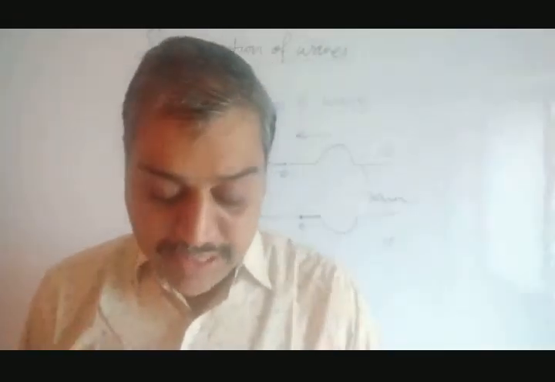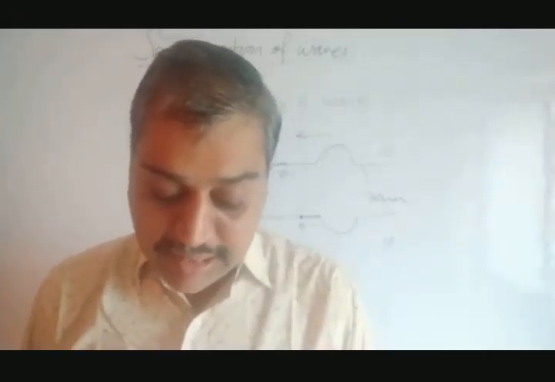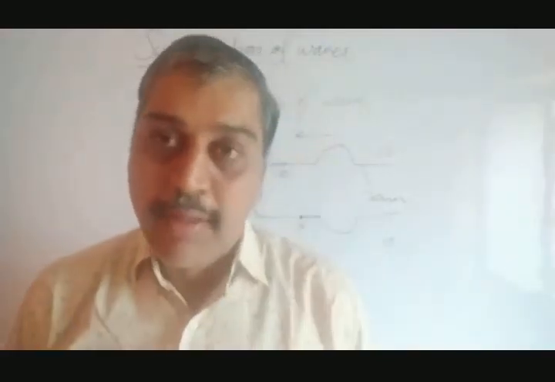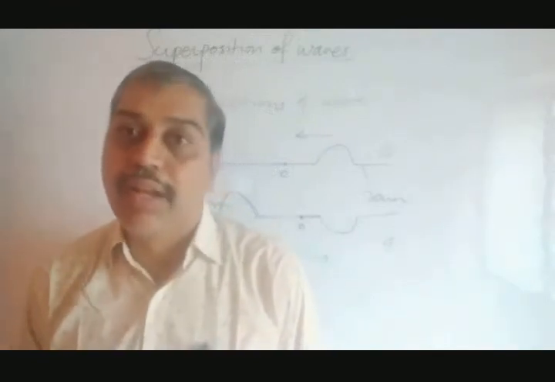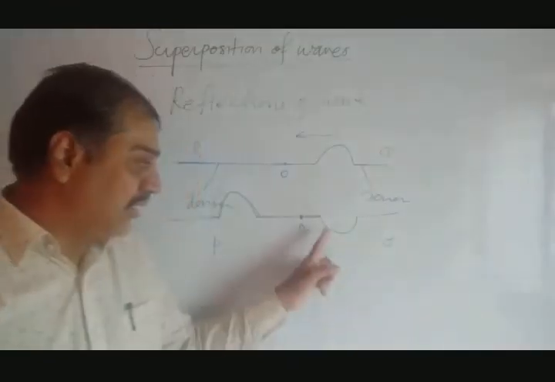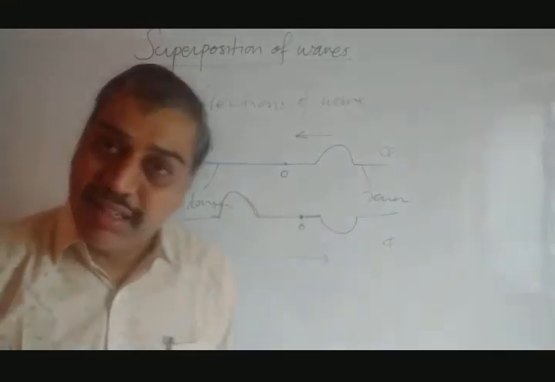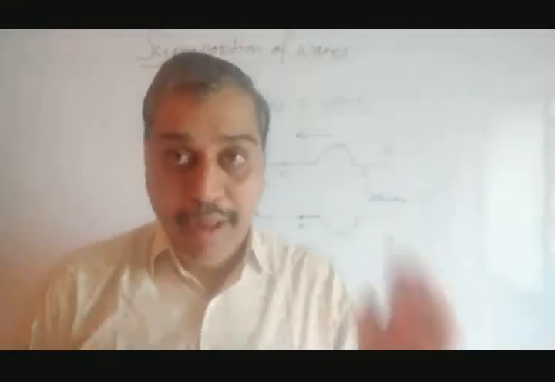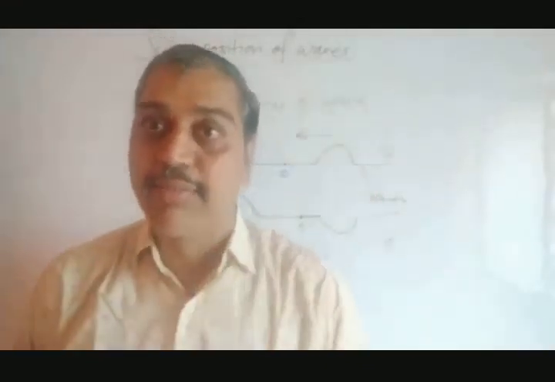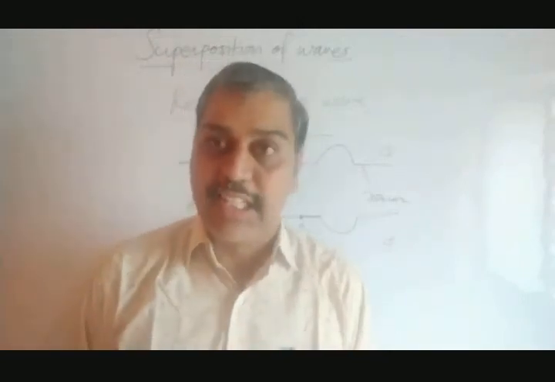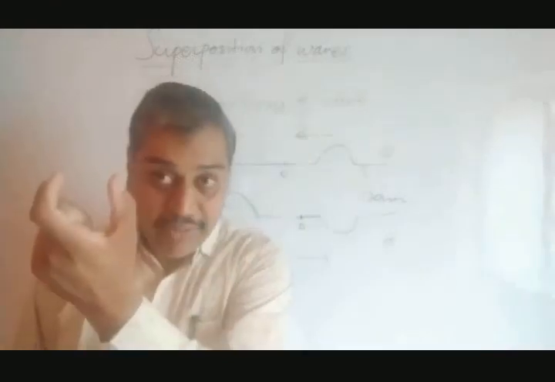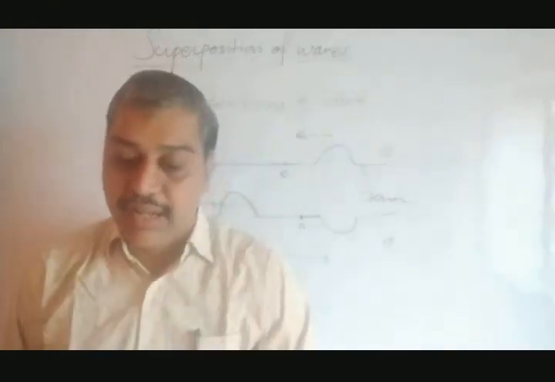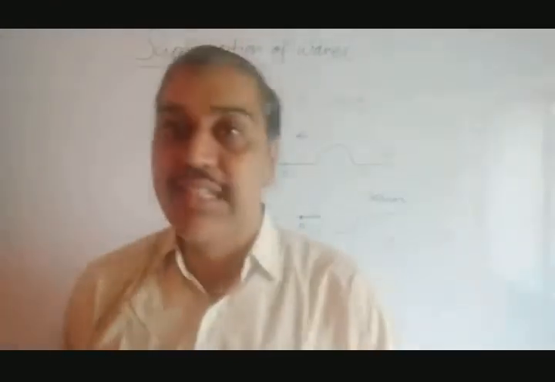When the wave is moving from rarer to denser, first diagram 6.1, the crease will be reflected as a trough. That we have seen here. Figure 6.2, when it is moving from denser to rarer, a ring we have used, the crease will be reflected as a crease.